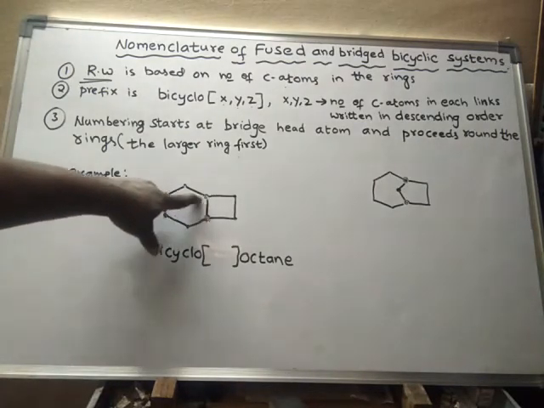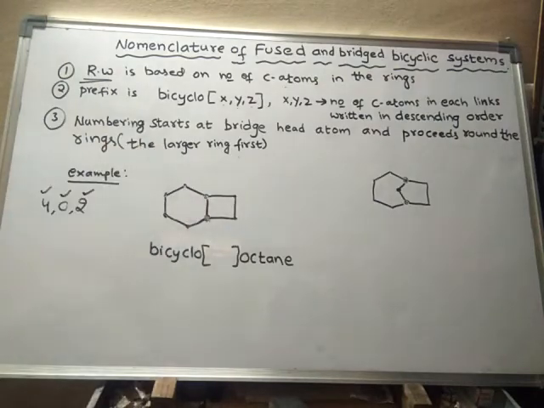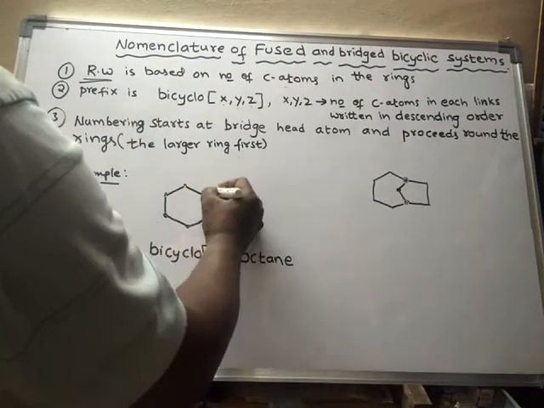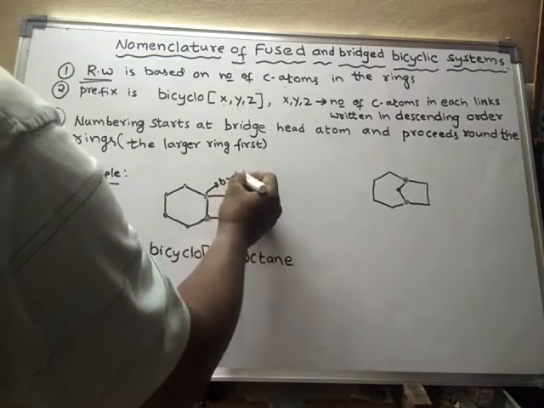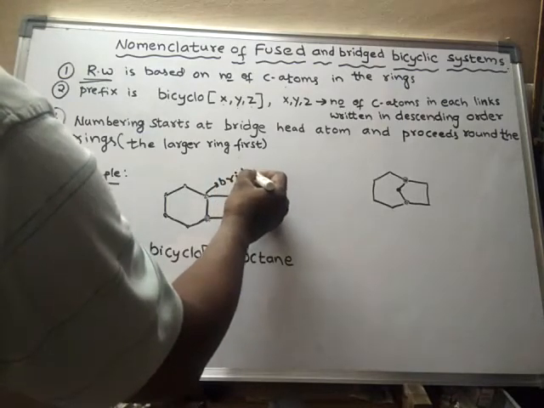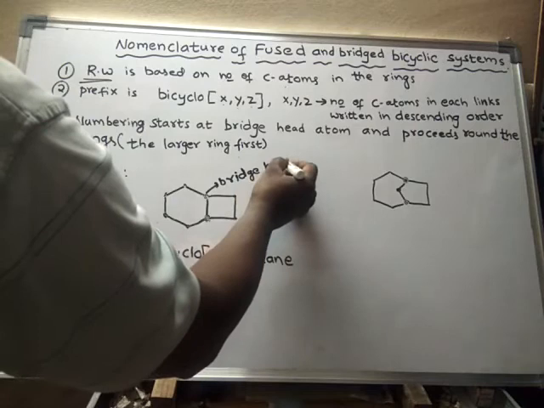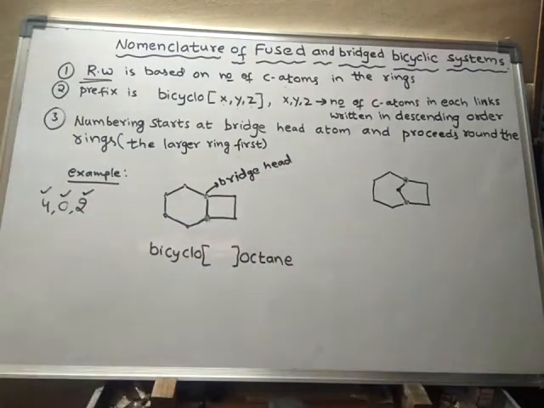These are said to be bridgehead carbon atoms. Like this, bridgehead carbon atoms are connected by links.